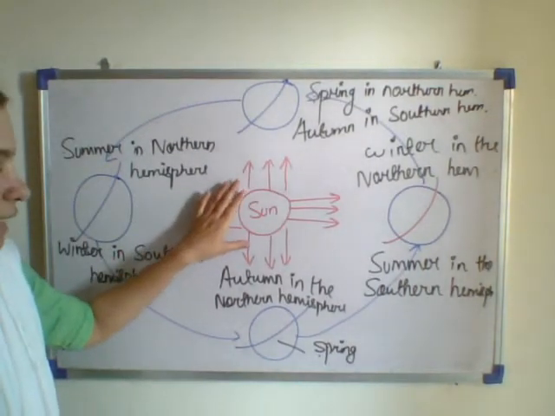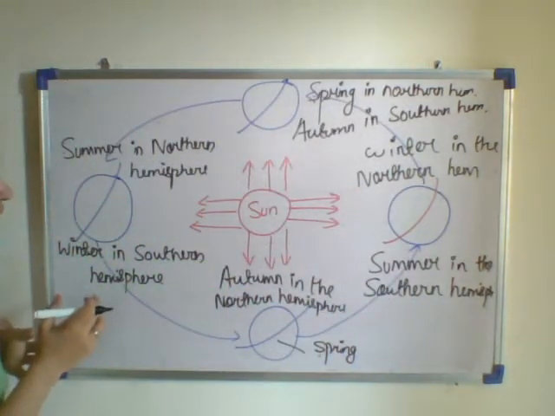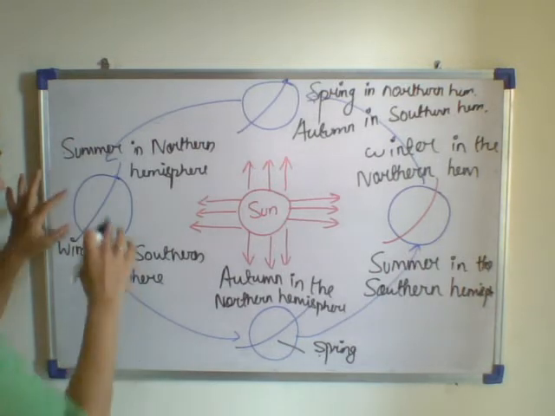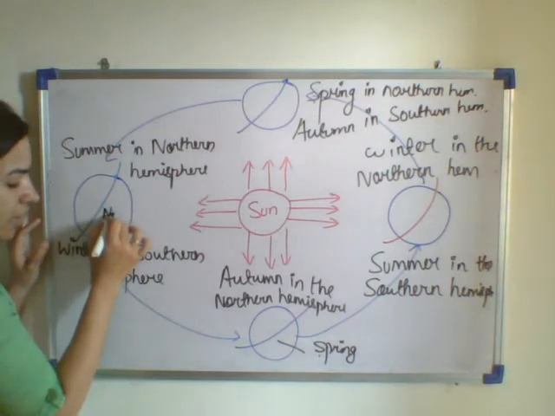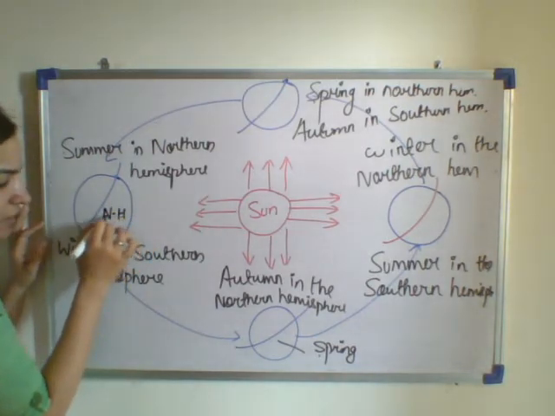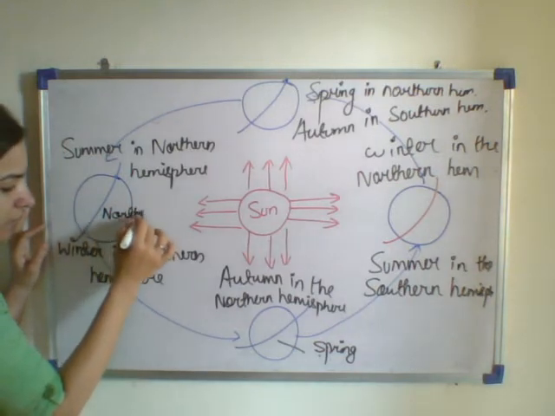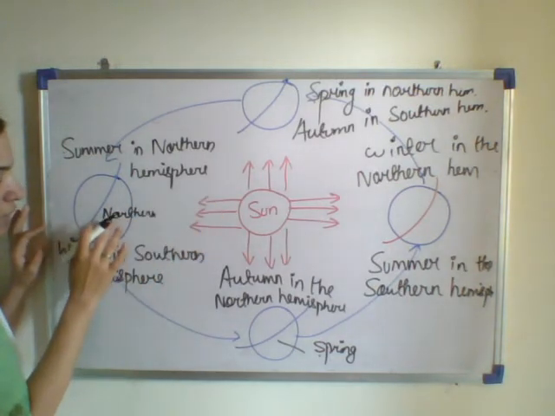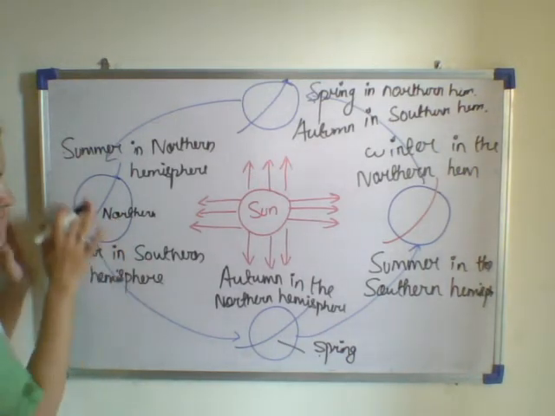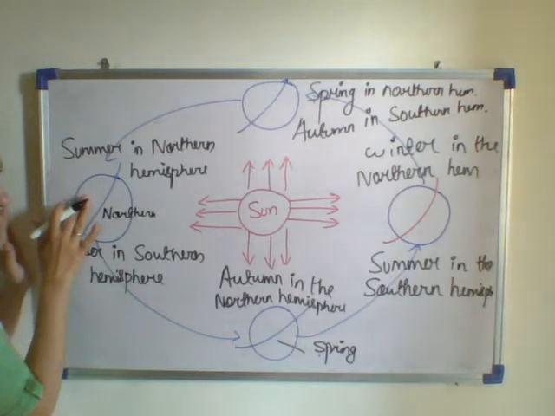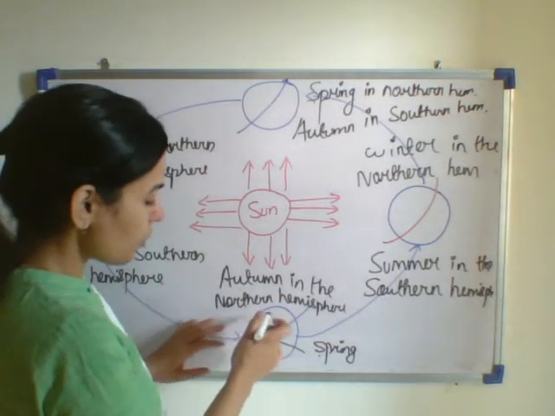Let us revise it. The earth revolves around the sun in a fixed orbit. So when the earth is here, this face is facing towards the sun. This is the northern hemisphere. NH means the northern hemisphere. So when this part is towards the sun, it will receive the sun rays. So here will be the summer, and at the back side it will be the southern hemisphere and here will be the winter.